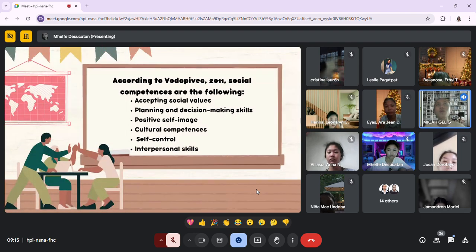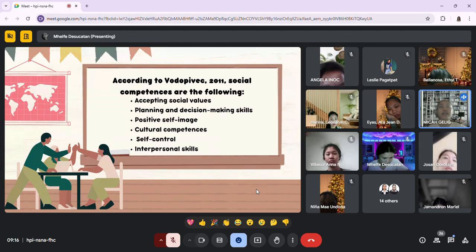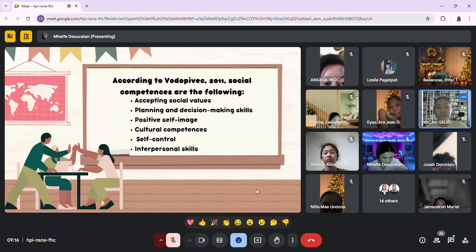All right. So, cooperation enriches children's social and emotional development while making learning a positive experience, and also the support of teachers for children in developing social competence is necessary. So, social competencies are the result of observing children while interacting with their peers and with adults. According to Vodopivic 2011, social competencies are the following.